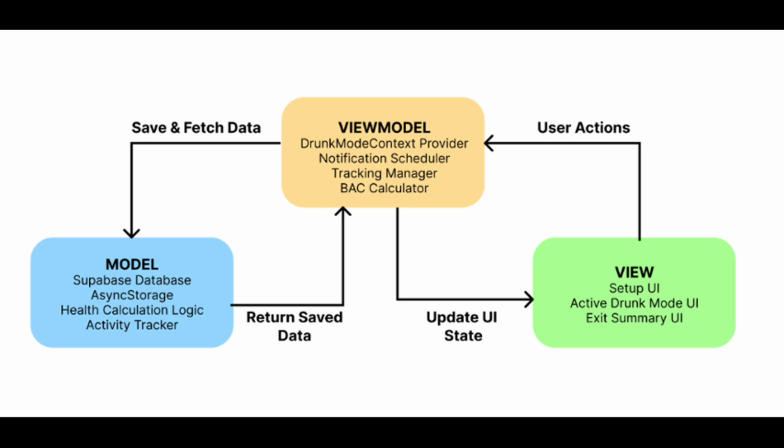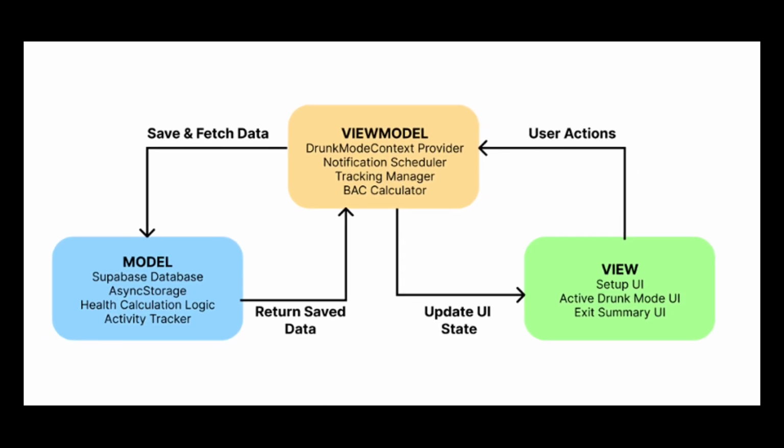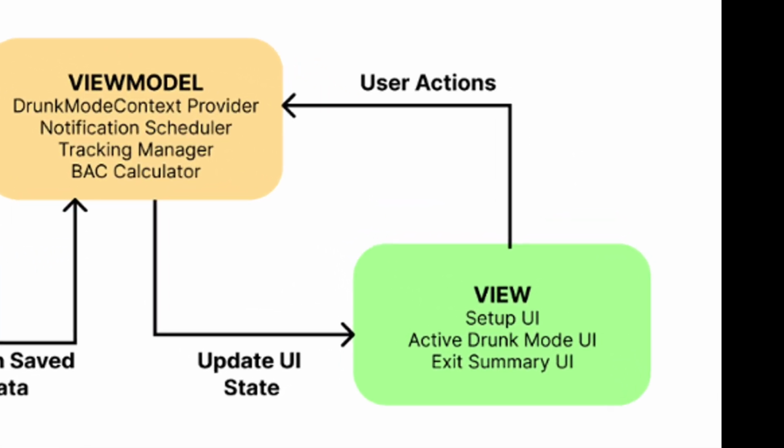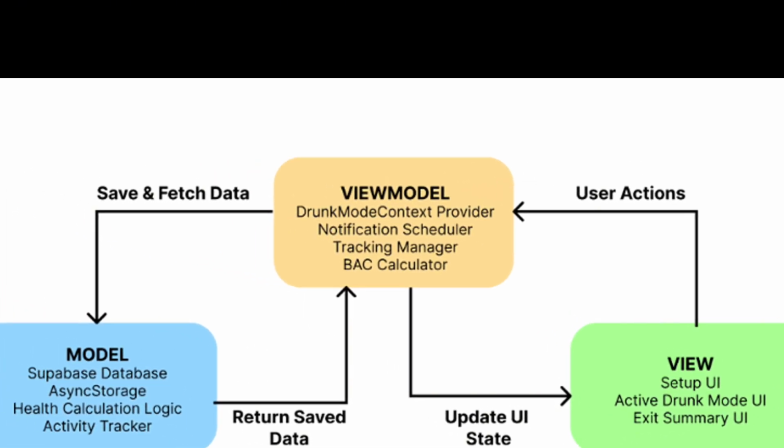The system was implemented using the Model View View-Model design pattern, chosen for its clear separation of concerns and compatibility with React Native. The view layer, shown in green, contains the user interface, including the setup screen, drunk mode UI, and session summary. It captures user input and displays the current application state. These inputs are passed to the view model, shown in orange, which manages all the business logic and state transitions. This includes controlling the global drunk mode state, scheduling notifications, calculating blood alcohol content, and managing activity tracking.